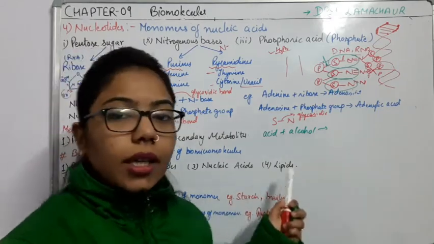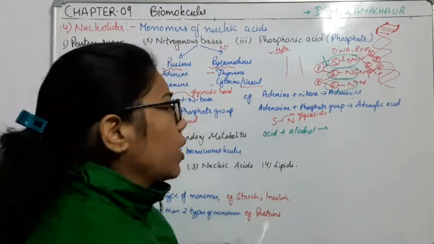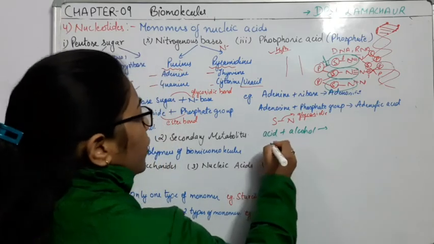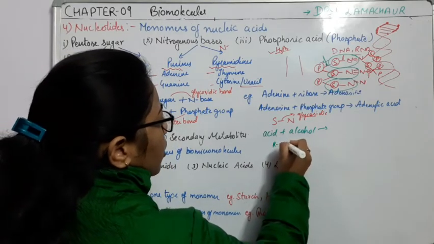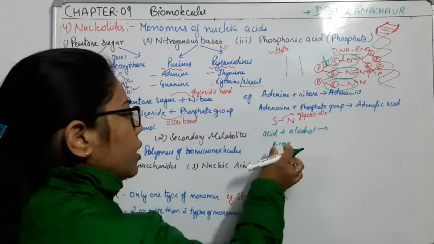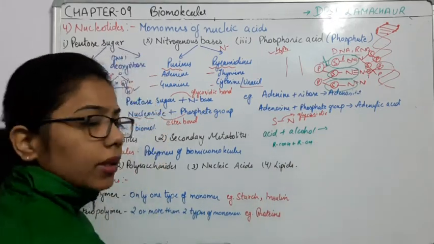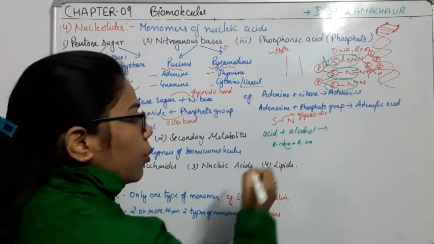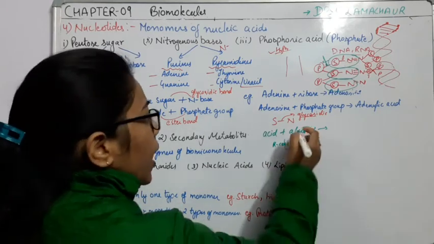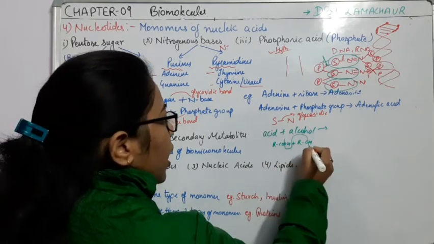We have done this earlier also. For example, for general RCOOH and ROH, from the acid we remove the OH group, and from the alcohol we remove the hydrogen.